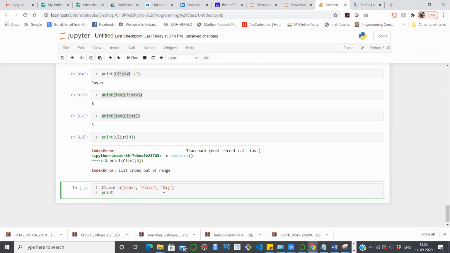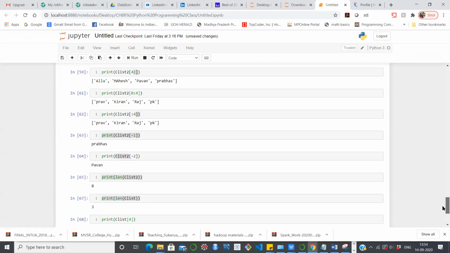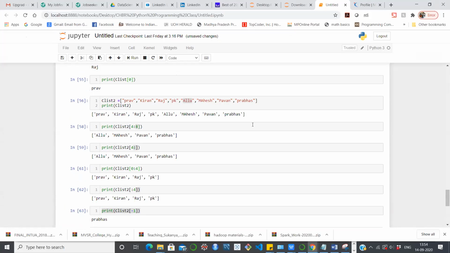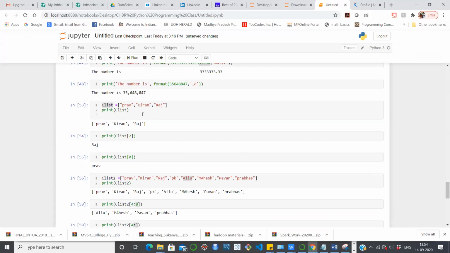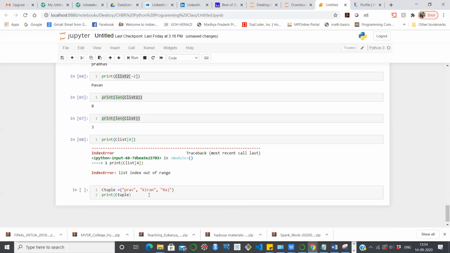Now I just need to write print and mention C tuple like this. Even in the list, we have used square brackets, look here. Now we are using round brackets here. That's it, that is the difference. Now we can run it.